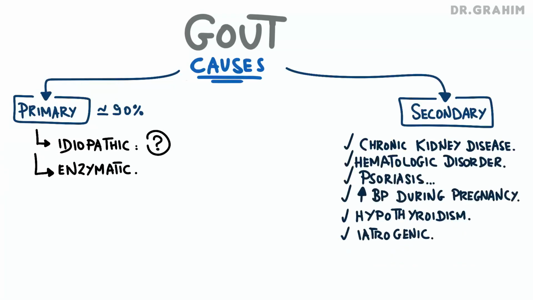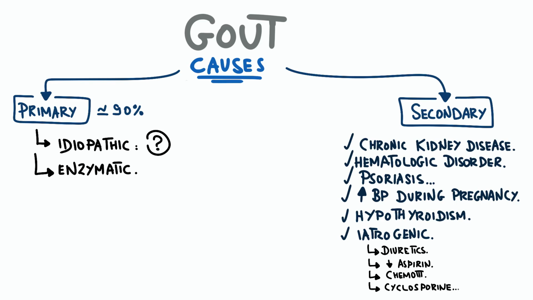Finally, drug-induced or iatrogenic origin, especially diuretics, which increase uric acid reabsorption in the kidney, low dose of aspirin, chemotherapy, which causes massive cellular destruction and releases a large amount of nucleic acids, and cyclosporine, which is an immunosuppressant commonly used in organ transplantation, which can impair kidney function and promote hyperuricemia.